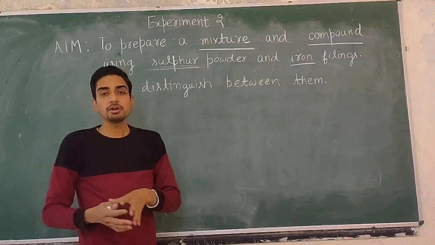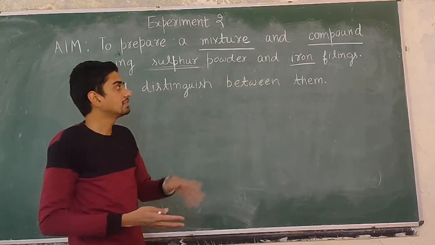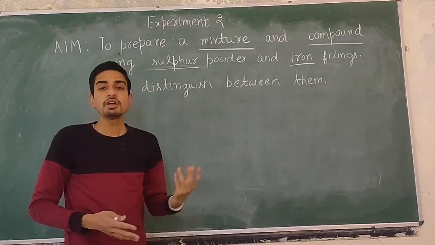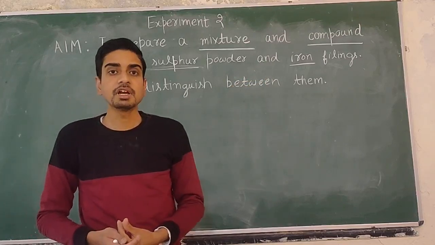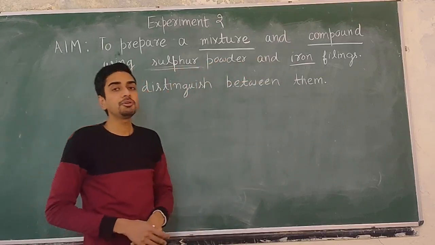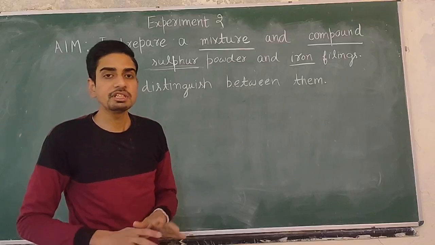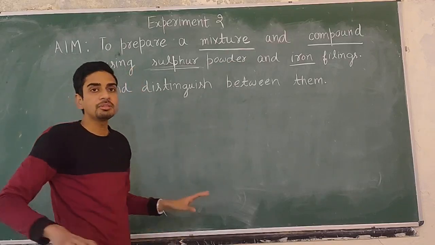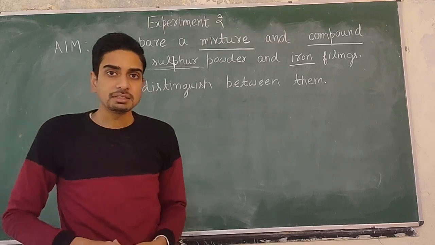To separate components of a compound, for example, अगर हमें water में से hydrogen oxygen separate करनी है, we will have to carry out some chemical reaction. अगर हमें आयरन सल्फाइड से वापस आयरन और सल्फर बनाना है तो we will have to do some chemical reaction. वो physically नहीं होगा. So components of a compound cannot be separated by physical methods.